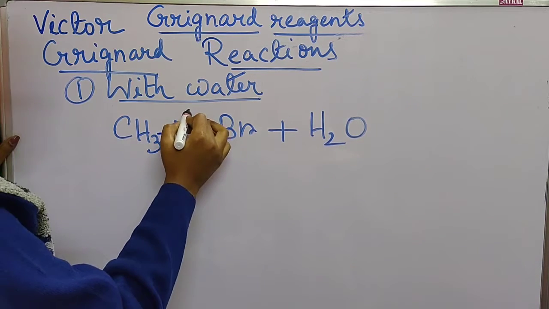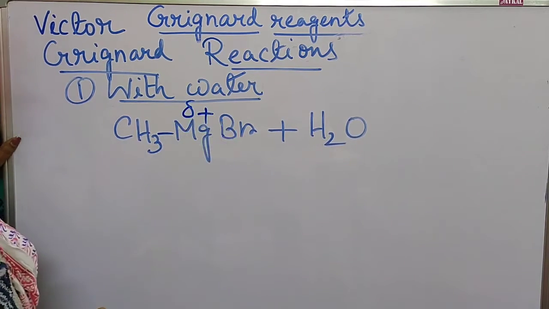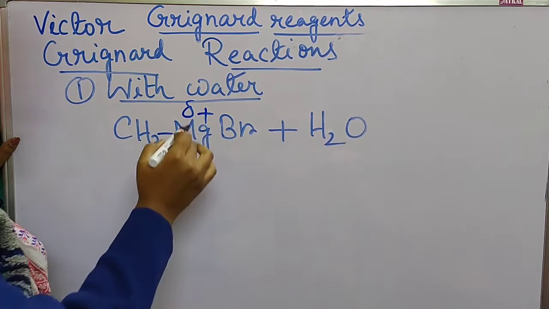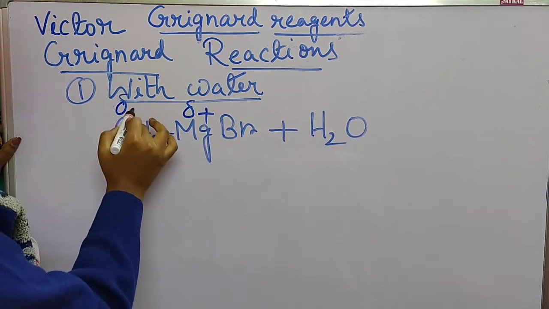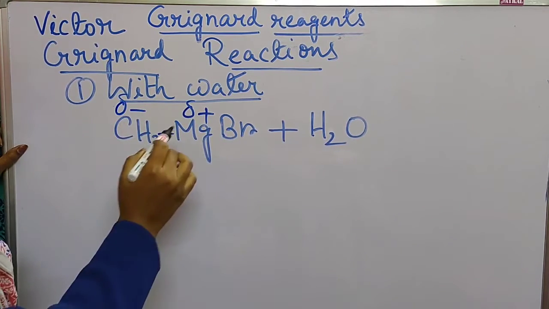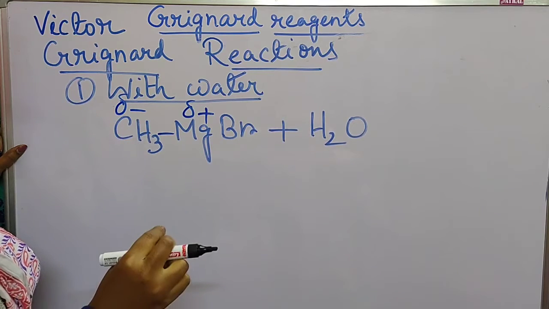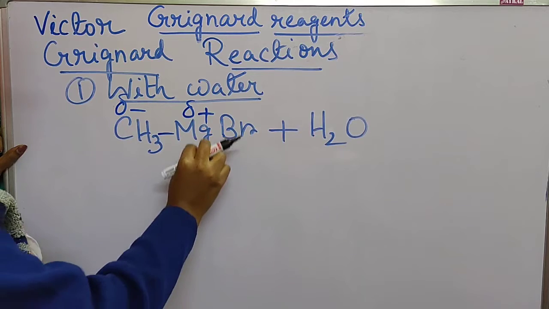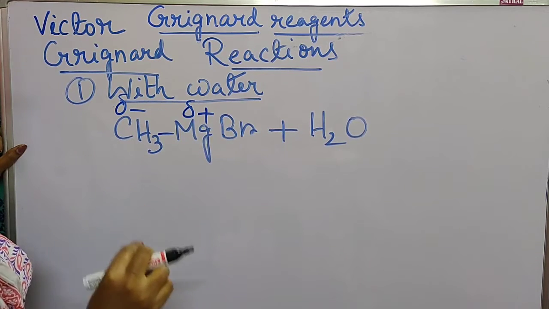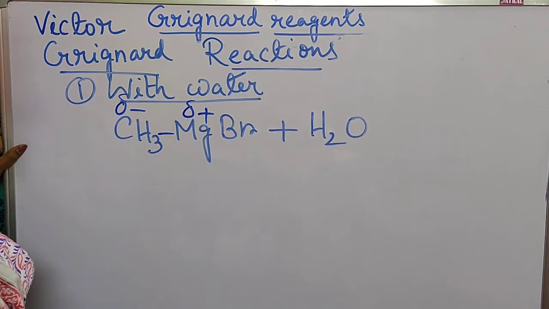So magnesium gains a positive charge. This is a del sign, not delta. Del positive, and this is del negative. Del means very partial, that means a very little positive charge will be formed on magnesium, and a very little negative charge will be formed on the carbon.